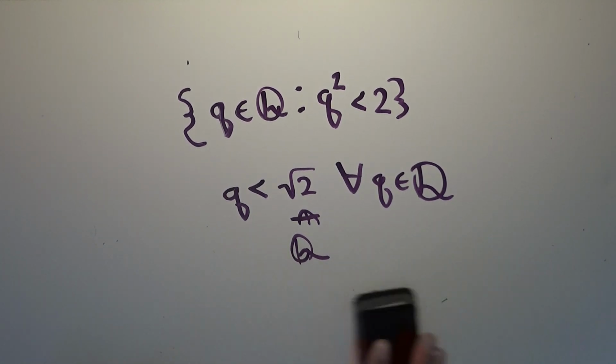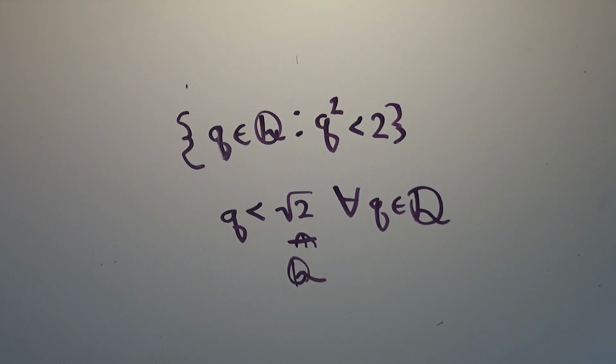But again, that's the real numbers. This is just the rational numbers, and the square root of 2 is not in there. And so the axiom of completeness does not apply to the rational numbers, only to the real numbers. Well, that's all we'll be saying about it in this series, so I hope that's clear. We really just need the axiom to distinguish what we mean by the rational numbers and the real numbers.